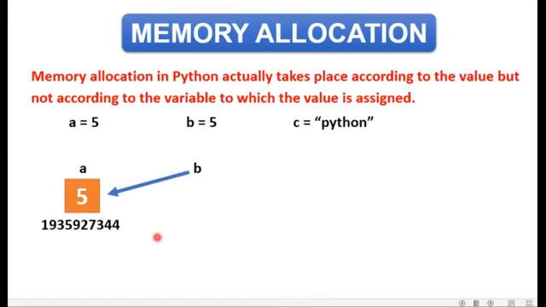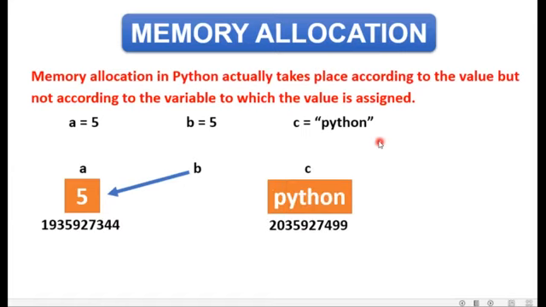Another example: if I say c is equal to Python, memory allocation will take place in the same way. c is the variable name, Python is the value held by variable c, and this is the new address generated for the value Python. But if I say d is equal to c, now I have used the assignment operator and assigned variable c to variable d.